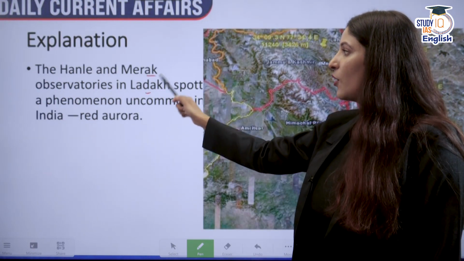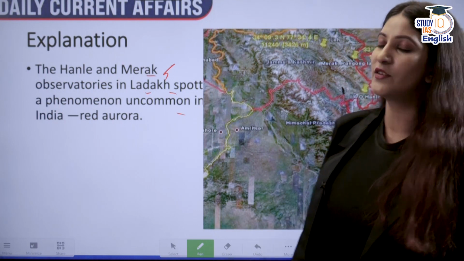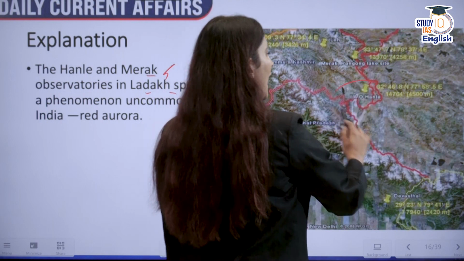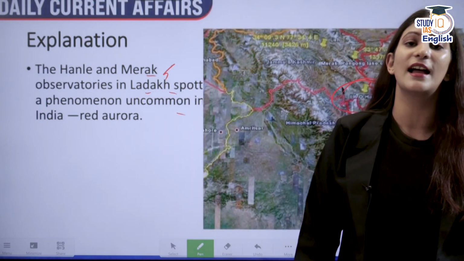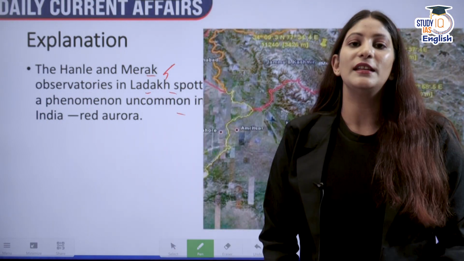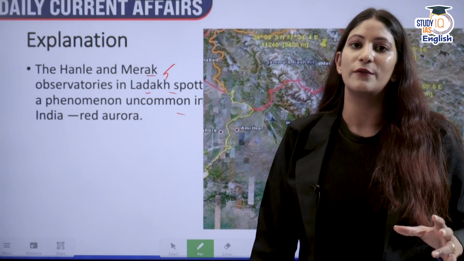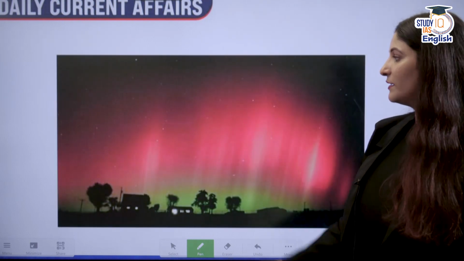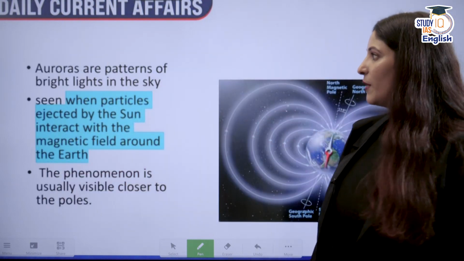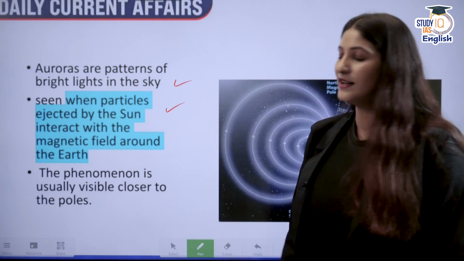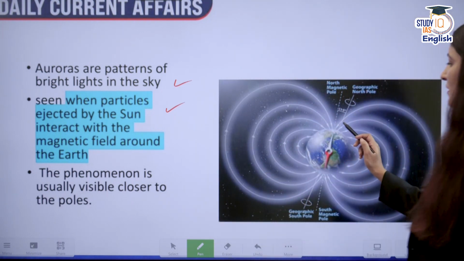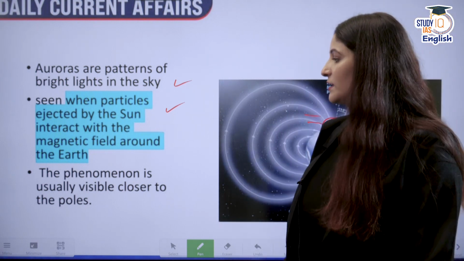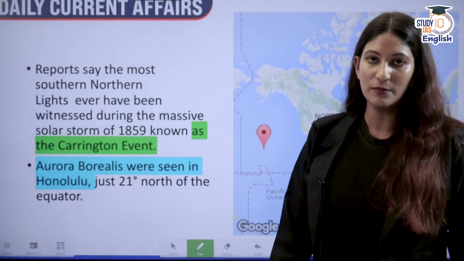The Hanle and Merak observatories in Ladakh spotted a phenomenon which is very uncommon in India, and this is red aurora. At Hanle, basically, it's a dark sky repository, as in the pollution due to light is controlled over here. That is why it becomes easier to observe. Moving on to the next part, this is the red aurora that we are talking about. Auroras are actually patterns of bright lights when the magnetic field around the earth is interacting with the solar flares. It happens, all right, and it is usually visible closer to poles.